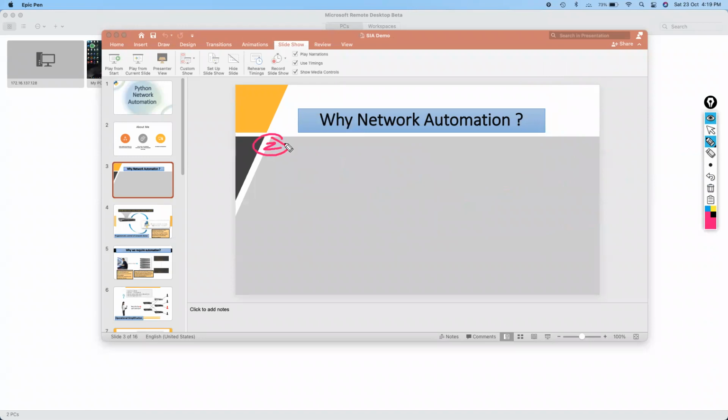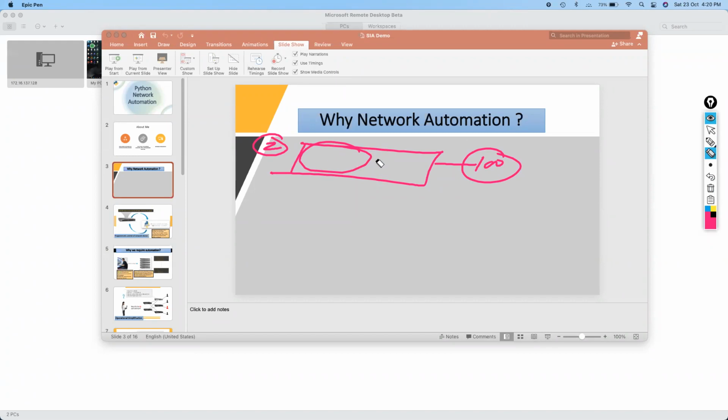Second, the configuration part. As I told you, taking a backup from the devices is fine. But let's understand from an example: you received a request from your client to configure 32 ports or 48 ports for 1,000 devices.